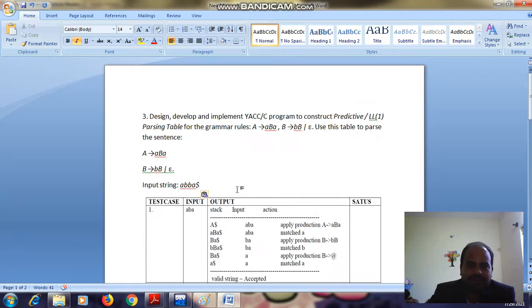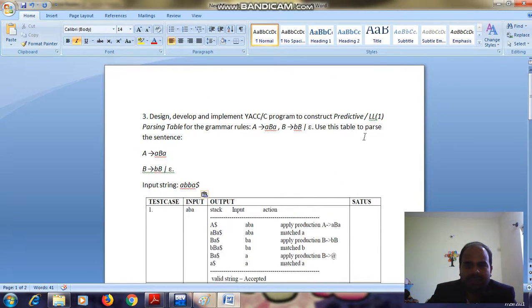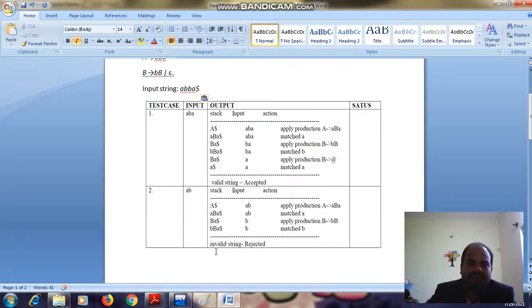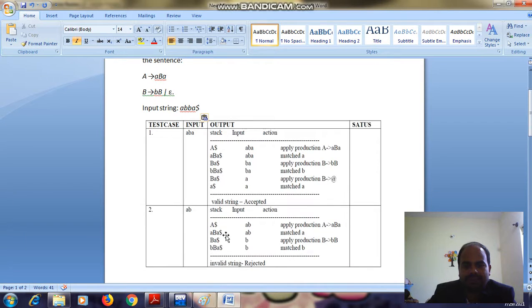This is what happens. This is how the LL(1) parsing table works. The first L stands for left to right scanning, and the other L stands for leftmost derivation, meaning we have to shift it.